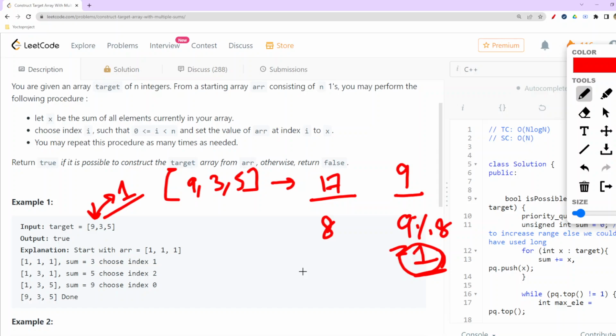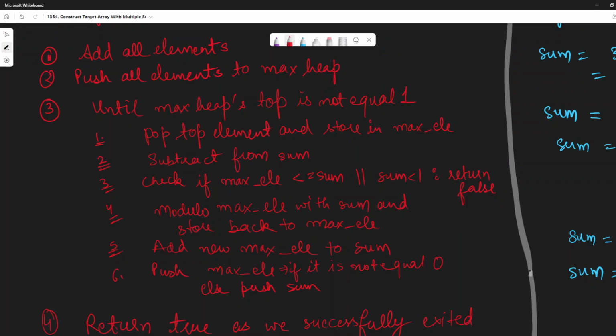I know this won't come up intuitively if I go ahead like this, but let me better explain the algorithm which we can use here by directly using the priority queue. What we would be doing here is first adding up all the elements, the way I was adding up this. Then we will push all the elements to our maximum heap.